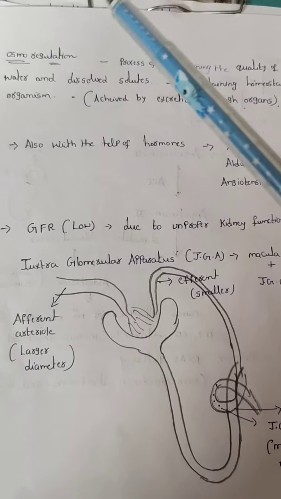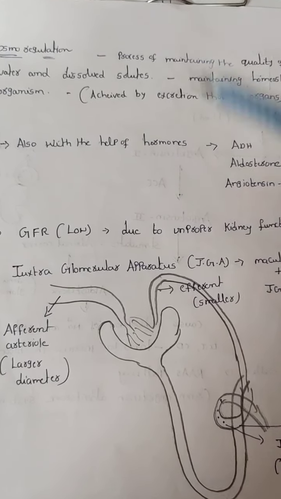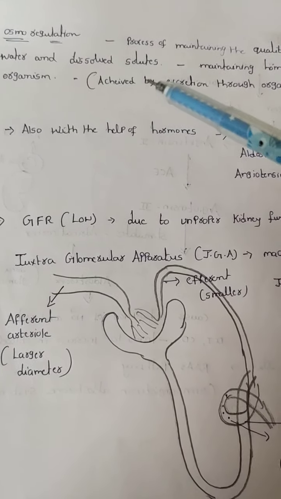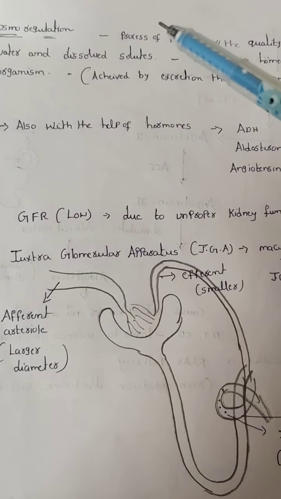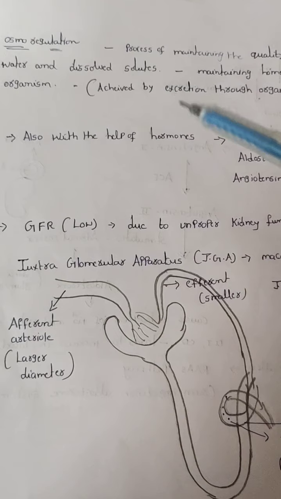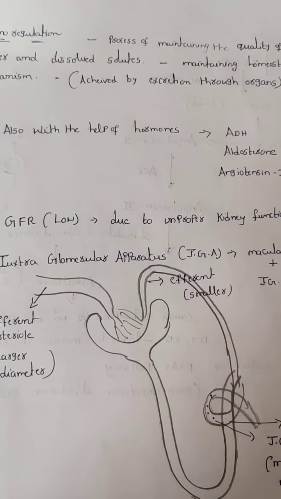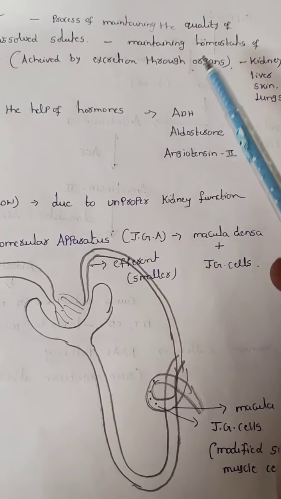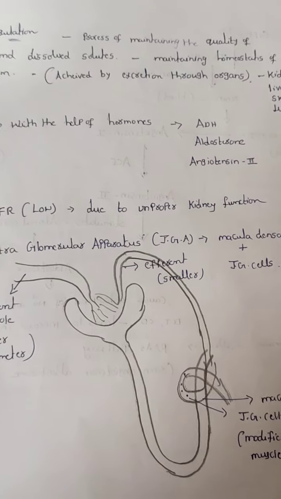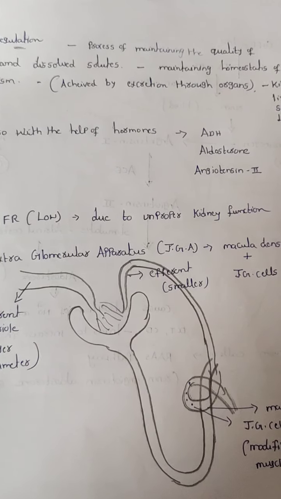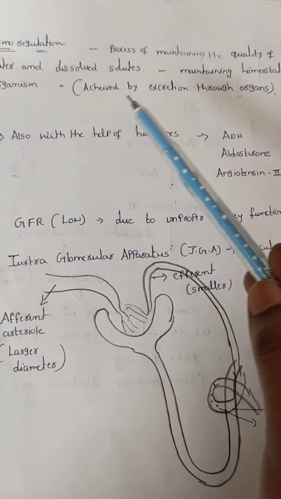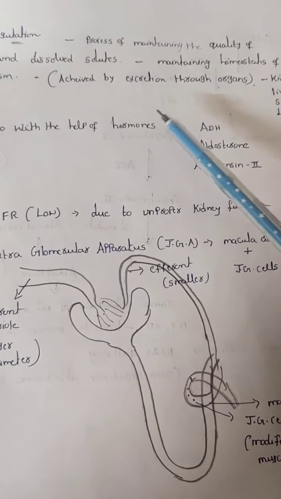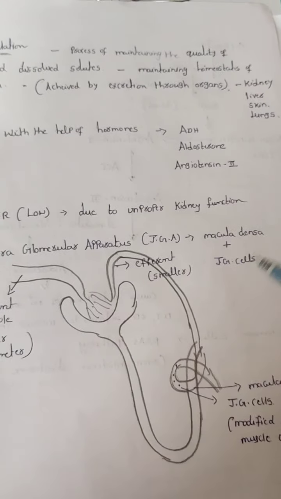That's why you have to remove the excess water. Homeostasis means maintaining a constant balance, and that constant balance is achieved by excretion through organs.